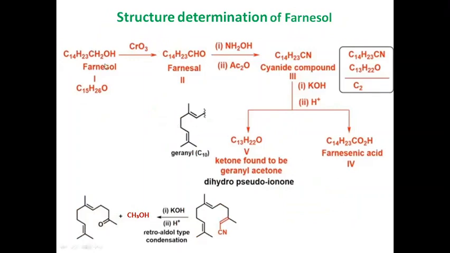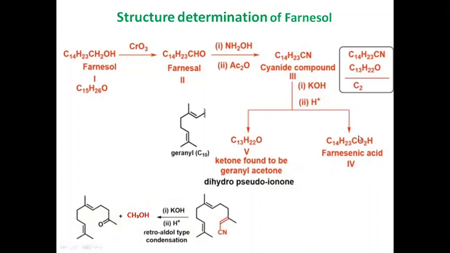Next, we have to determine the position of the 3 double bonds and the position of the hydroxyl group, which is done by the following sequence of reactions. Farnesol, when subjected to oxidation, yields farnesal, which is an aldehyde, which on reaction with hydroxylamine and acetic anhydride undergoes dehydration, yielding a nitrile or cyano compound. This is compound number 3, which on hydrolysis and protonation gives farnesic acid.